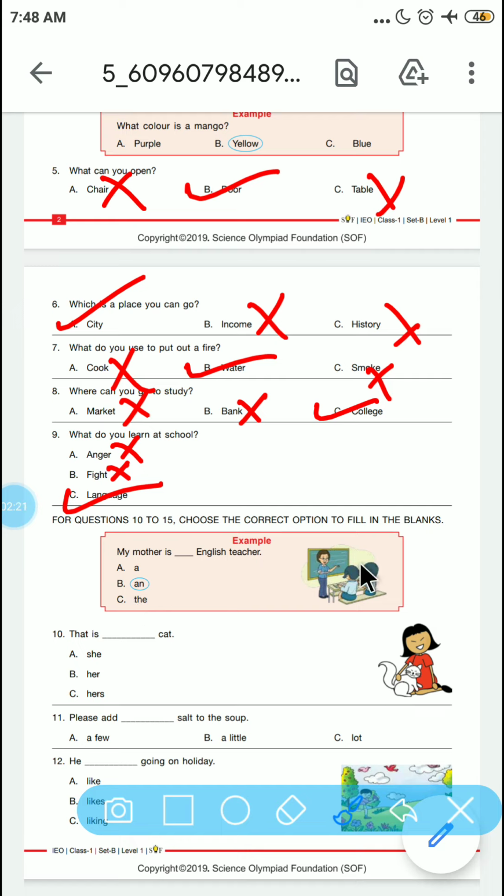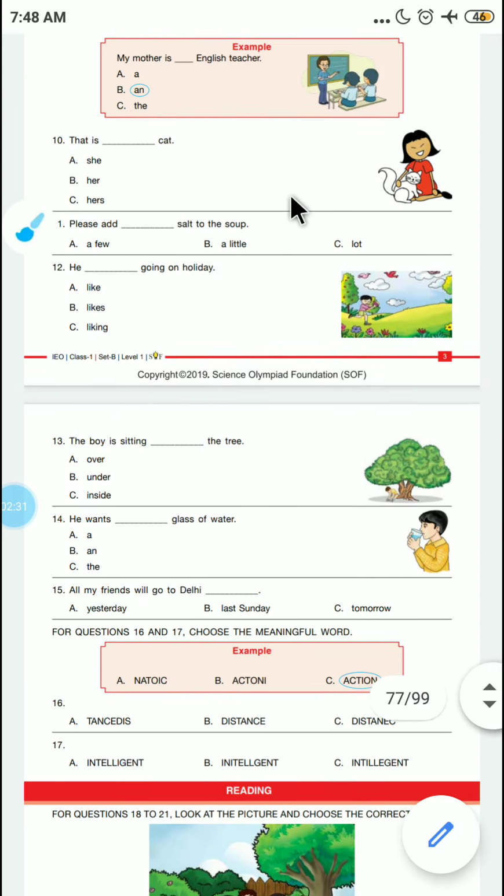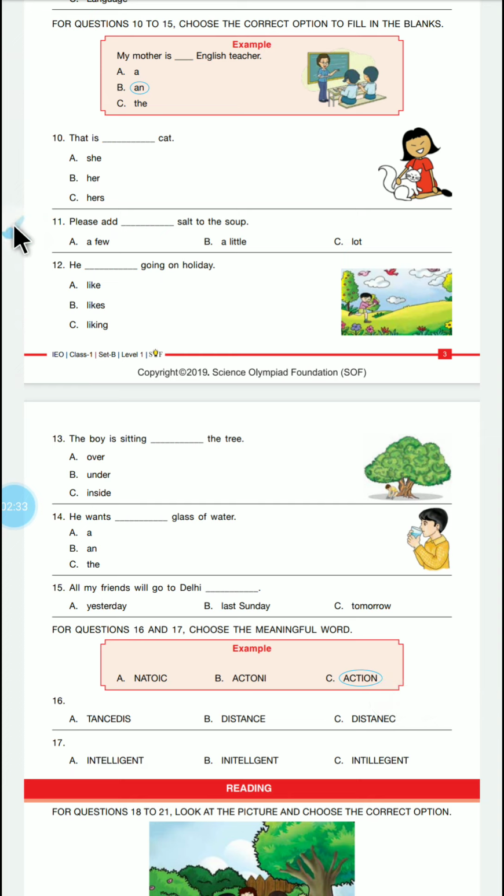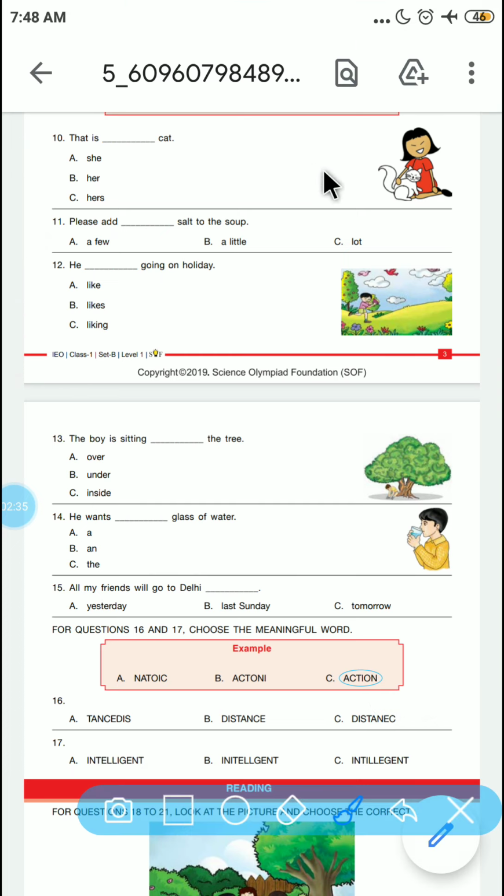Let's see from question number 10 to 15. Here it is shown in the examples. My mother is dash English teacher. So an English teacher. Now let's drag the page above. There is dash cat. So there is what? That, sorry friends, that is. So the correct pronoun here is that is her cat.